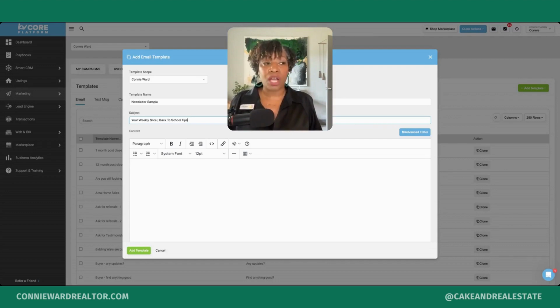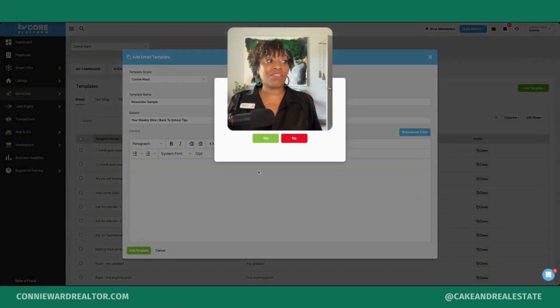Maybe it's a Word document, and you're going to just add an image, and you're going to have some text, and then you're going to have your footer or your contact information below. And that's relatively all of the information you're going to include, and maybe it changes every single time. You can copy and paste. I use a template, and I use the same template every single time. So I want to go to the advanced editor.